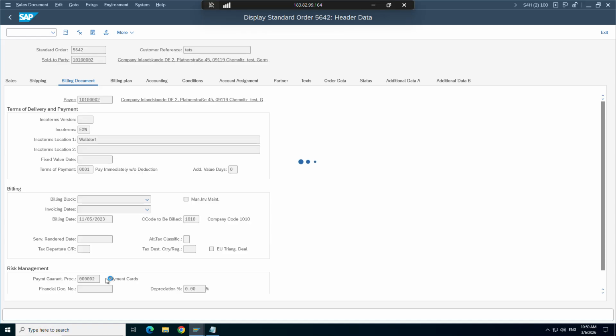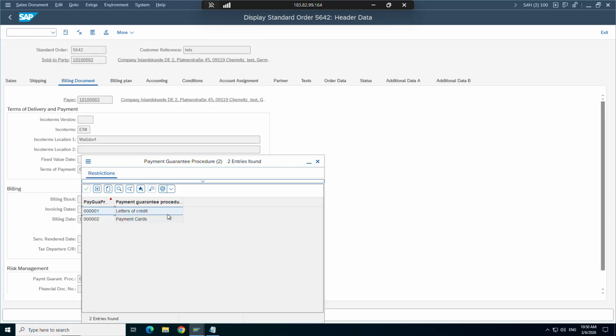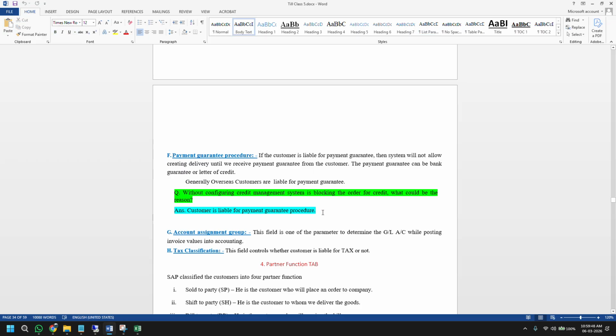If you press F4 also, yeah. So see, letter of credit. As I said, this is related to the bank stuff and all, letter of credit, and this is payment card. Now, what will happen? If you read here, this is written. This is also a very good question, because I have been asked this question multiple times actually.